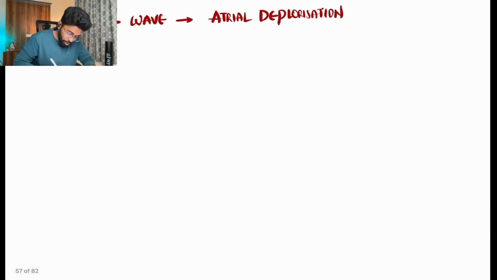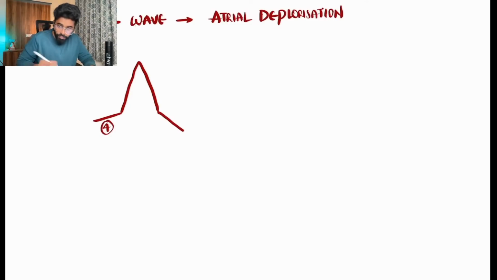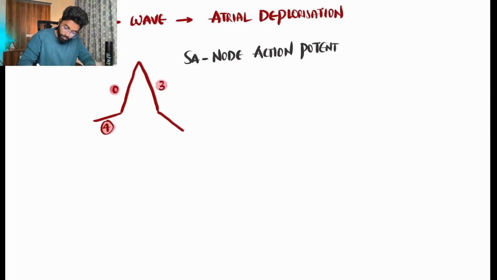So I will draw another wave which you might be familiar with. Yes, this is very important. This is nothing but the SA nodal action potential. And I'll be syncing this with the emergence of the P wave.